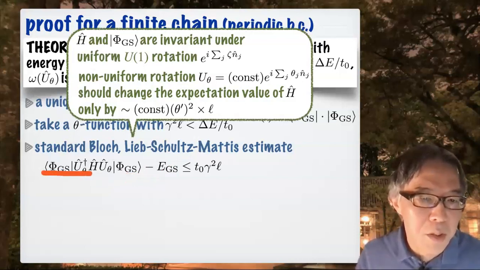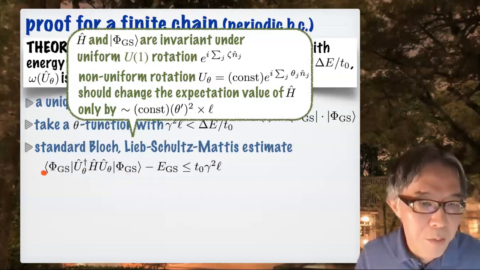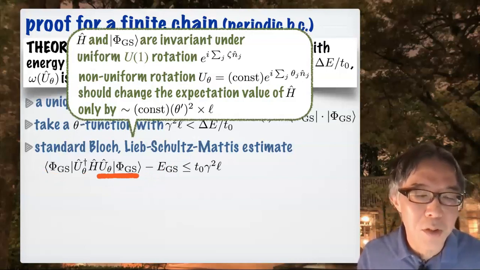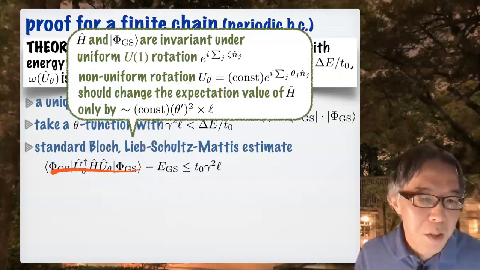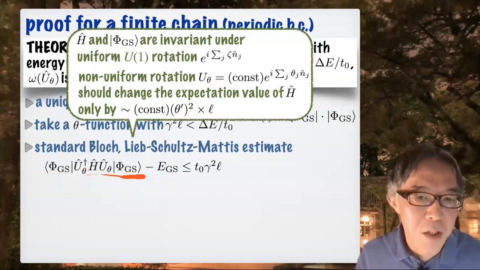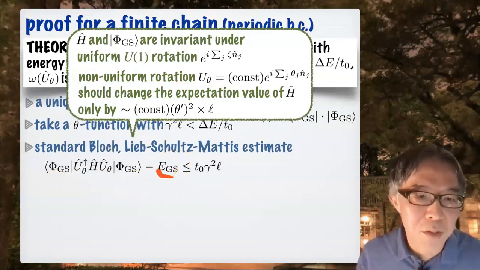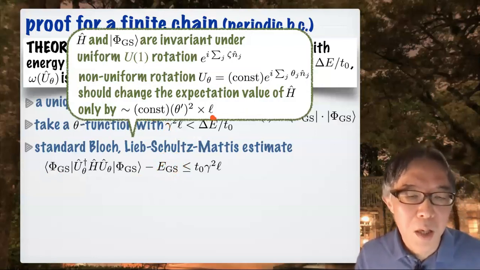And here you have the corresponding bra. You have the corresponding bra state. So this is the energy expectation value of this variational state. And this estimate shows that the variational energy is larger than the ground state energy only by a very small amount, like this. And if you work out the constant, it looks like this. Theta prime is upper bounded by gamma.